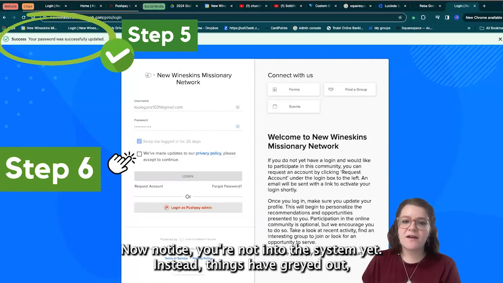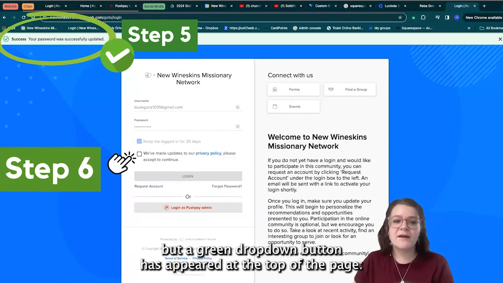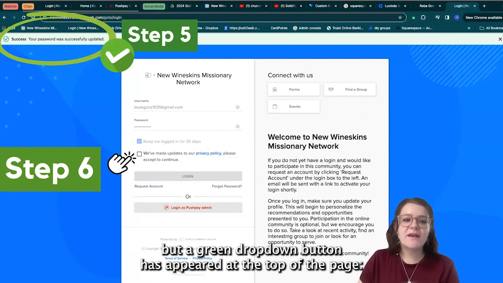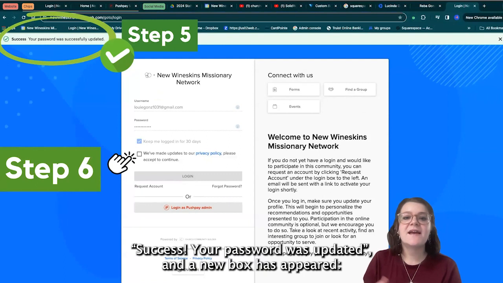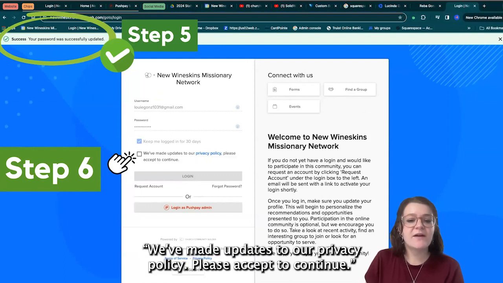Now notice you're not into the system yet. Instead, things have grayed out, but a green drop-down button has appeared at the top of the page. Success, your password was updated, and a new box has appeared. We've made updates to our privacy policy.